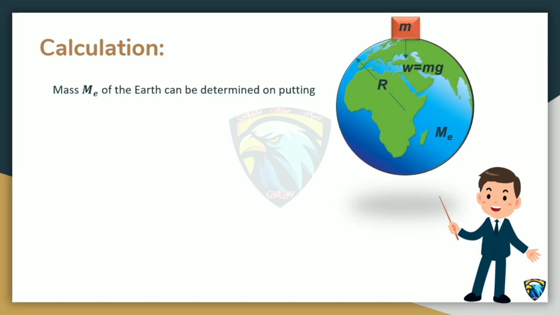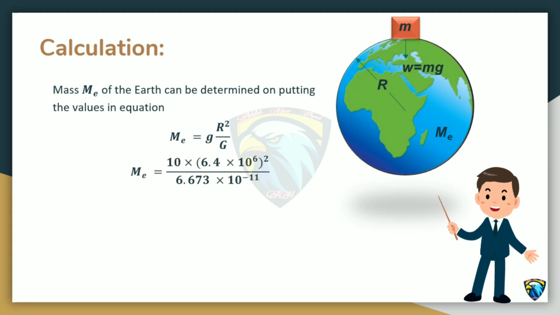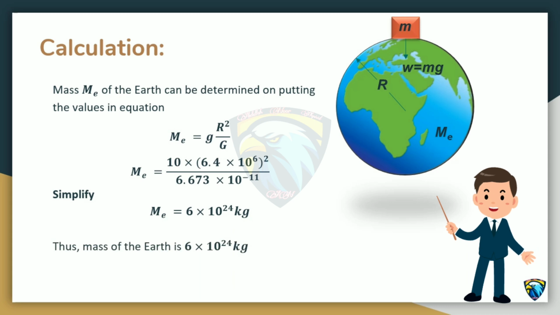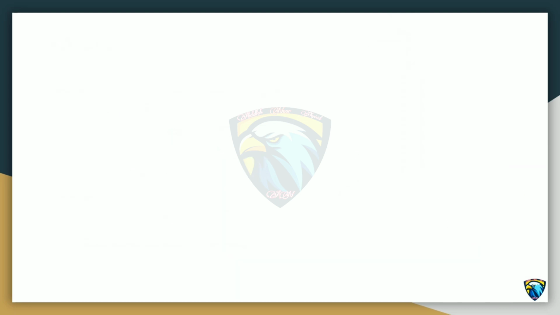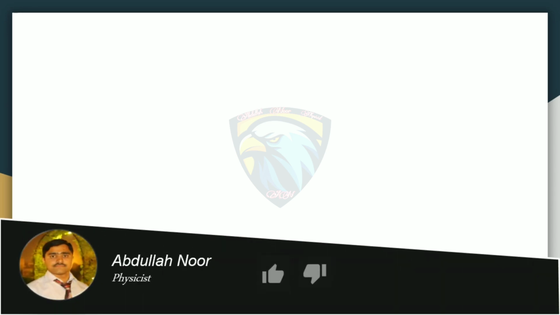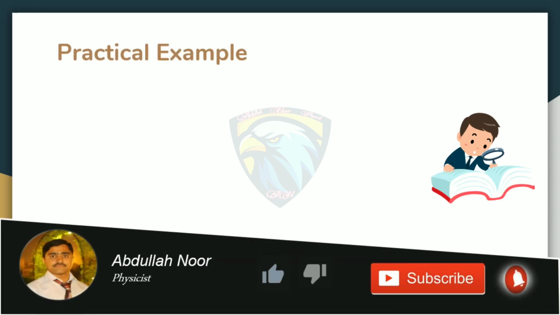Mass of the earth can be determined on putting the values in the equation. Simplify the equation, we get the mass of earth, which is 6 multiplied by 10 power 24 kilogram. Hopefully all of you got how to calculate the mass of earth. Now move toward a practical example.